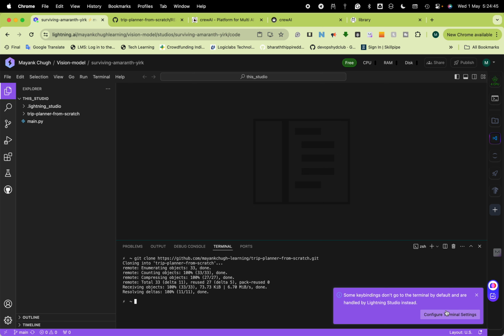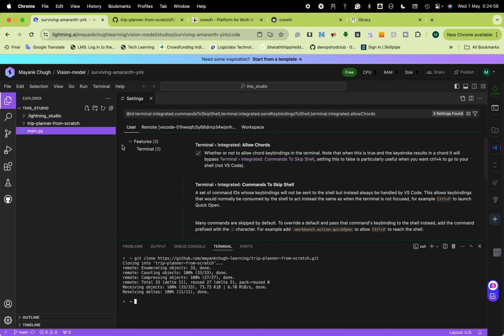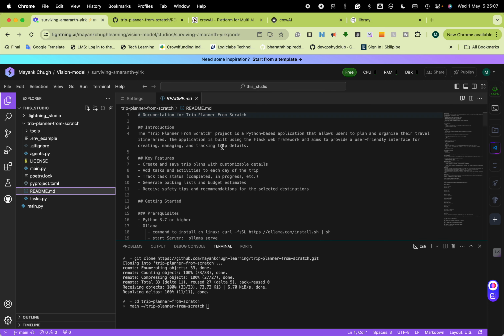So by default you will also get clone as well. Later I'll do issues. So I already cloned it. Now let me go inside this trip. Now let me open this readme file.